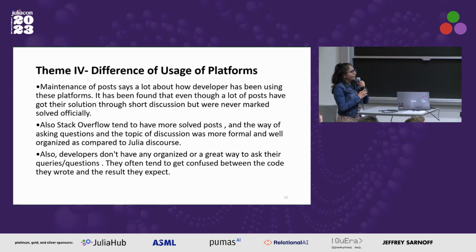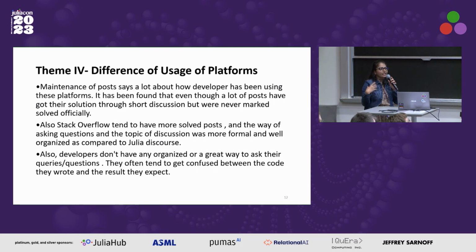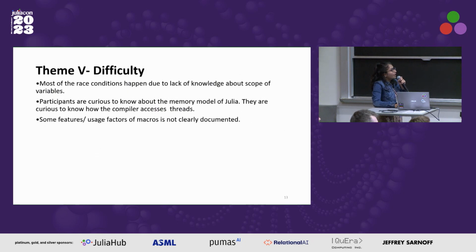Moving forward, comparing Stack Overflow and Julia discourse, as I said, Stack Overflow tends to have more solved posts. Maybe this is because Stack Overflow is encouraging, they have badges, they have maintainers, they are just motivating potential developers to come and solve their issues and talk about something. I think we can do it as well in a very good way. We can have an organized way for Julia discourse, with people who can maintain the posts and something to encourage developers to come and solve the issues.